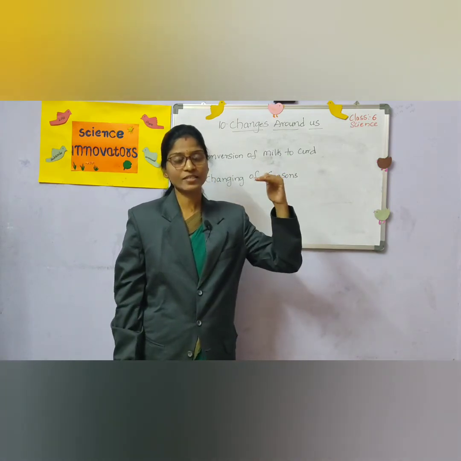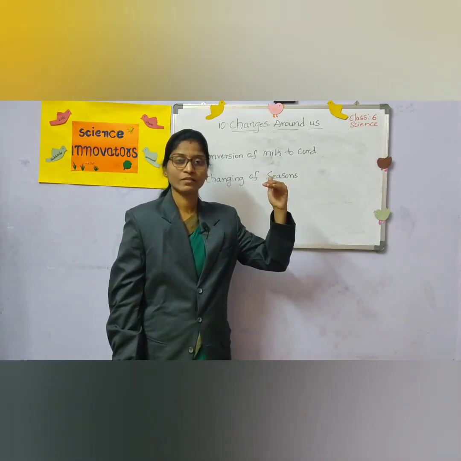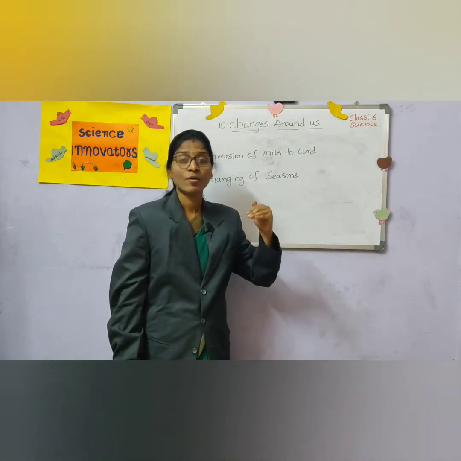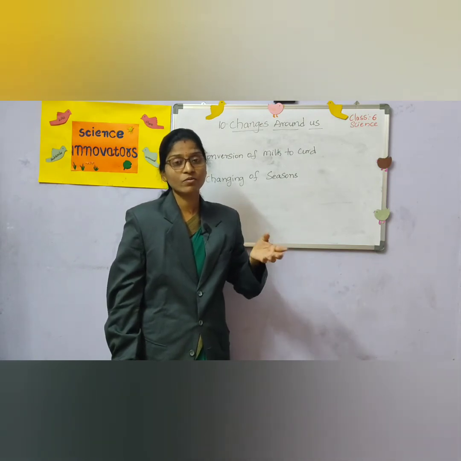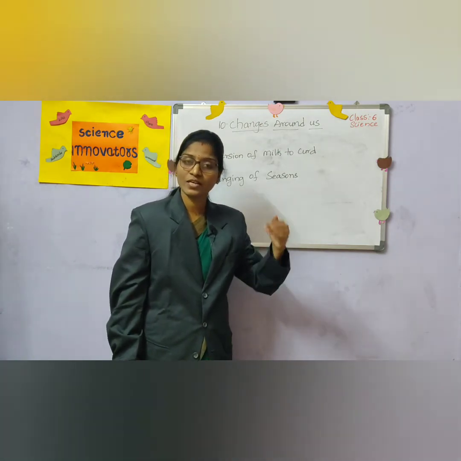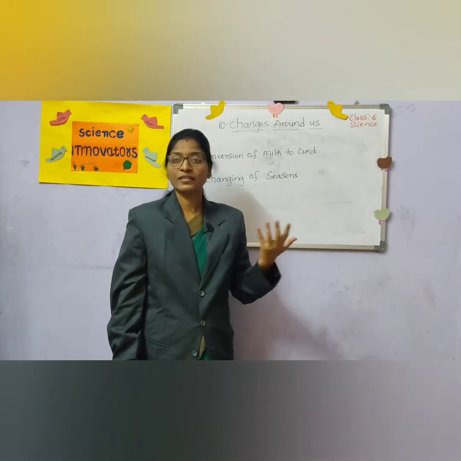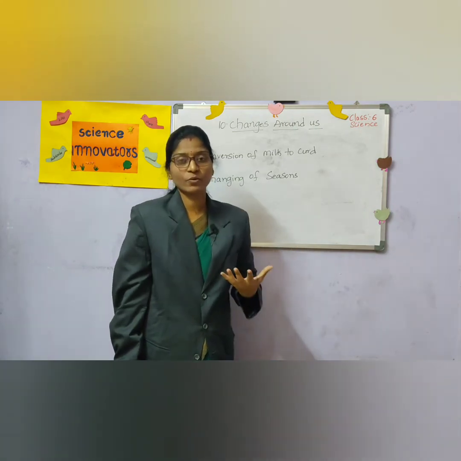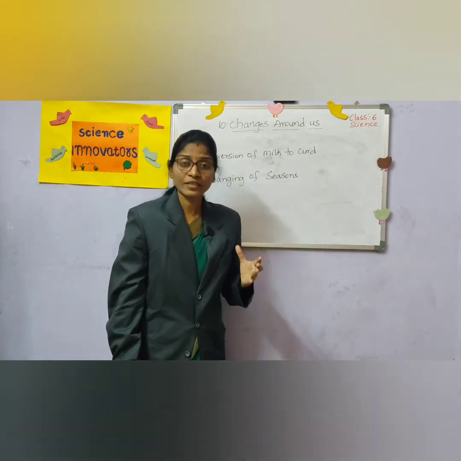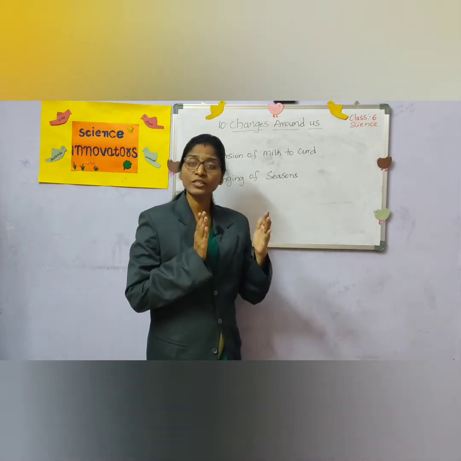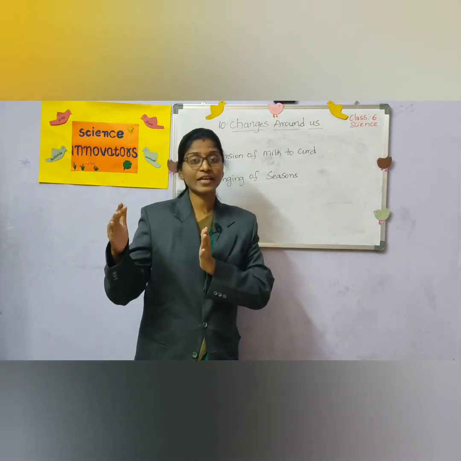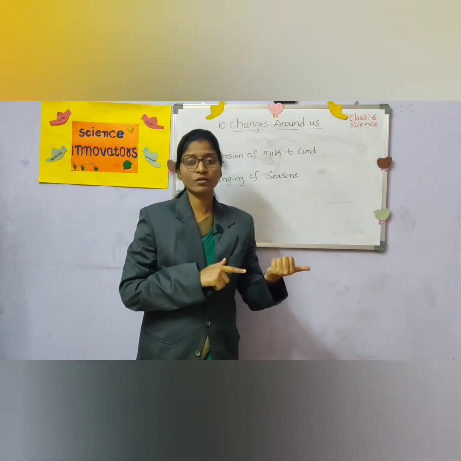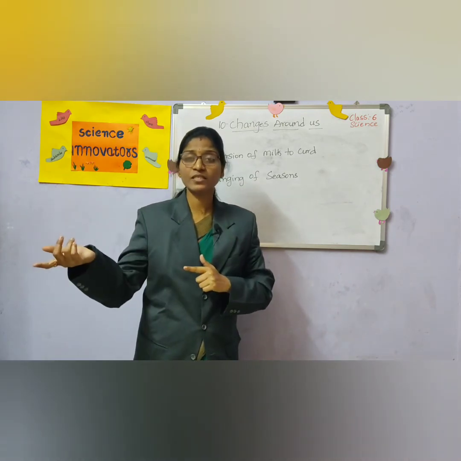So the sunrise takes place very slowly during the winter season, and the sun sets very early, around 5 to 5:30, and you find it very dark around, and the weather is also very cool. So in winter the daytime is very short and the night time is very long. During summer the daytime is long, and during winter the night time is long.